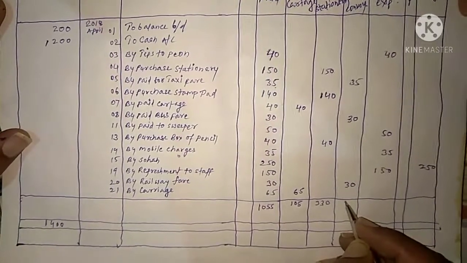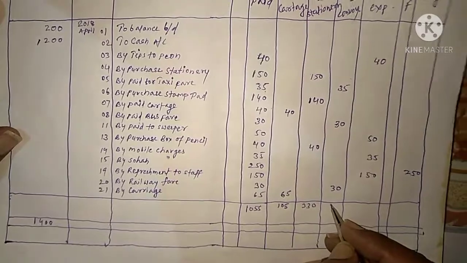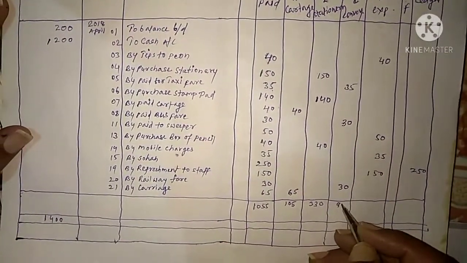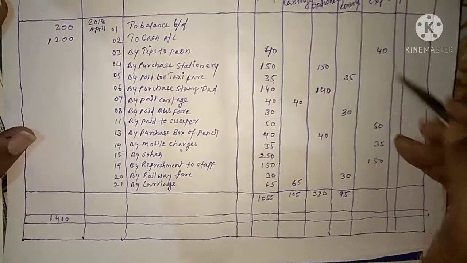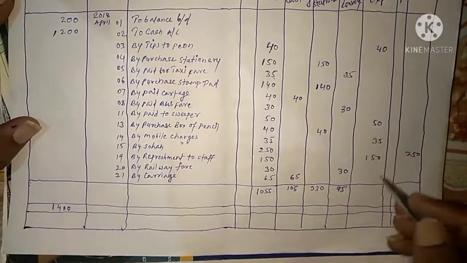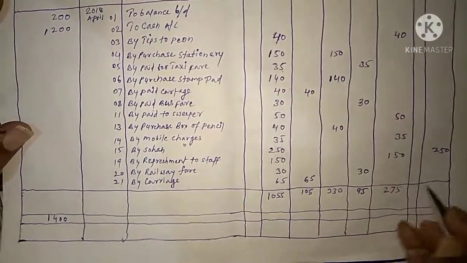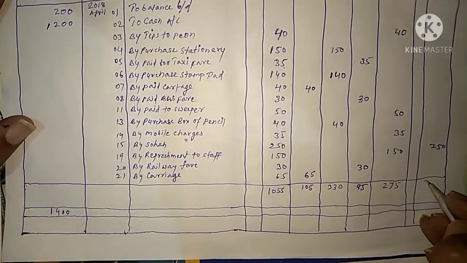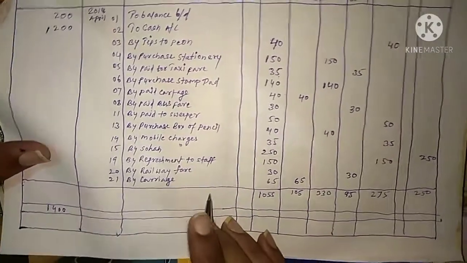Not 95. That is, yes, 95 total will come. And then 40, 50, 35 and 150 total will come 275. And this ledger total will come 250. So this is the total expenses.